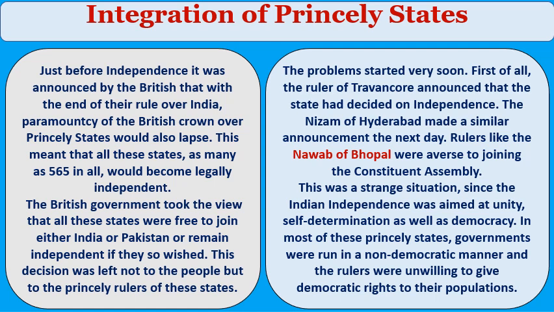Obviously, people of the princely states wanted liberty, equality, freedom and equal rights. So, they wanted to join the Indian Union. But princely rulers wanted to remain independent.